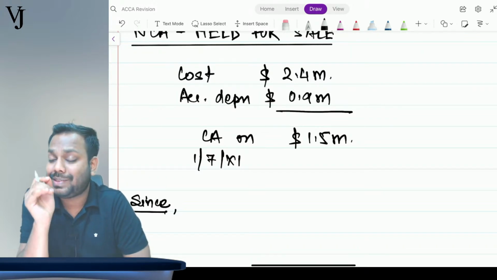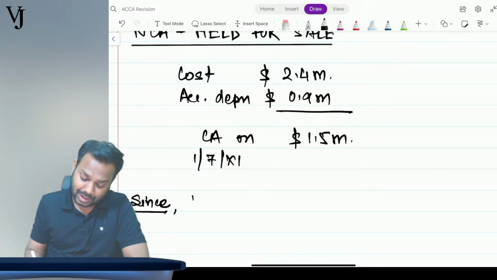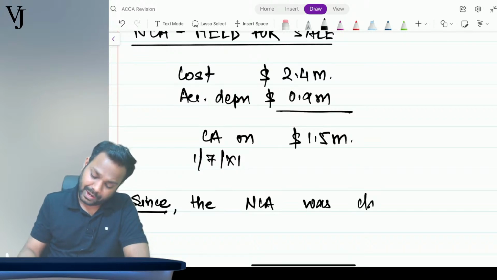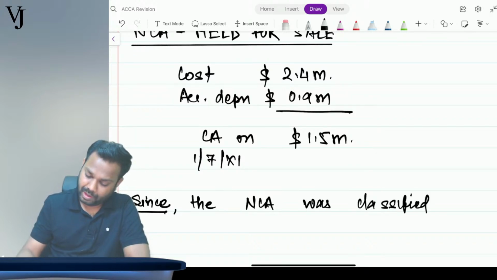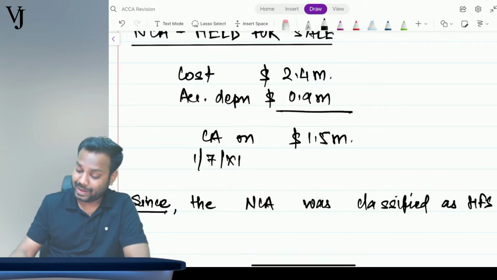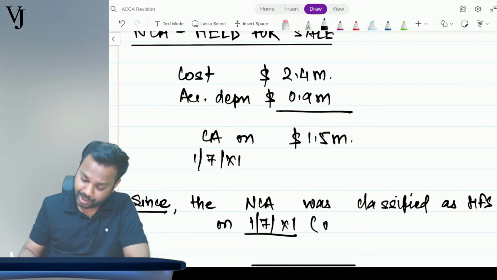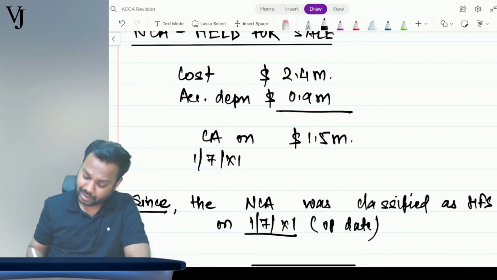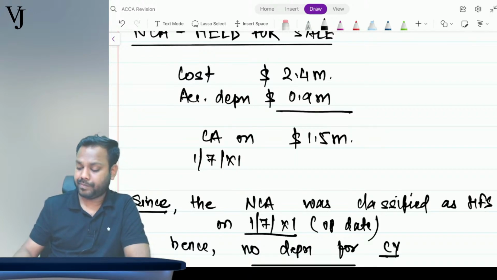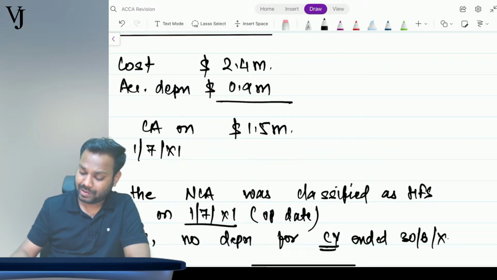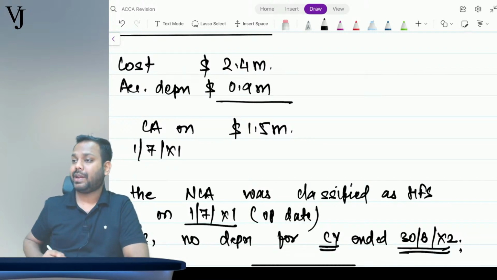Since the non-current asset was classified as held for sale on 1st July 20x1, that is the opening date, hence no depreciation for the current year ended 30th June 20x2. Is that clear, everyone?